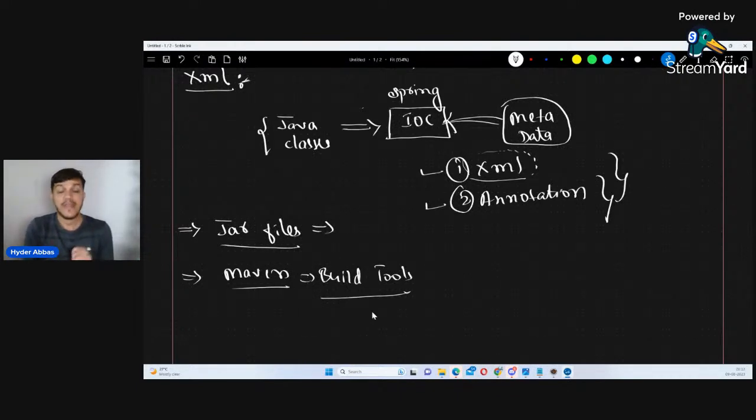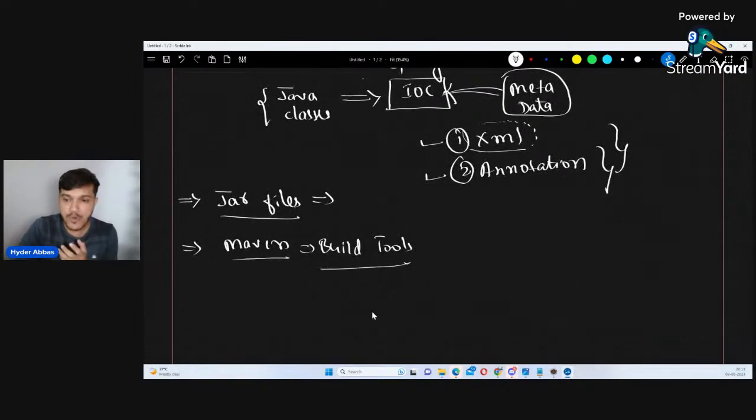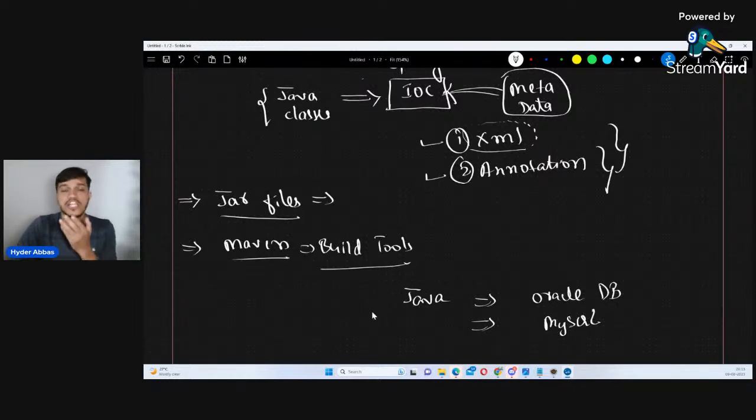Great. Now, there are some things which are not from the Java team. Maybe I want my Java program to get connected with the Oracle database, or with MySQL, or with MongoDB.